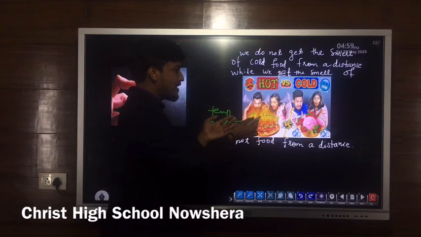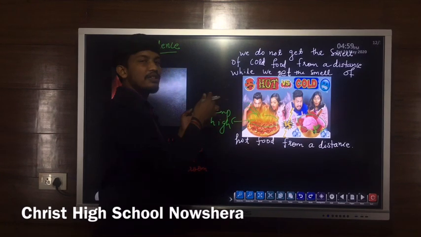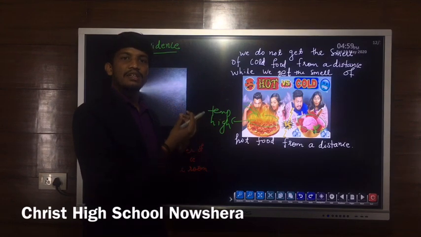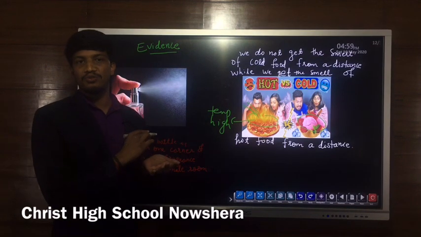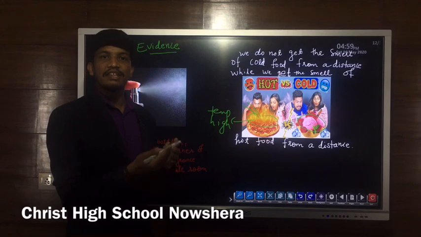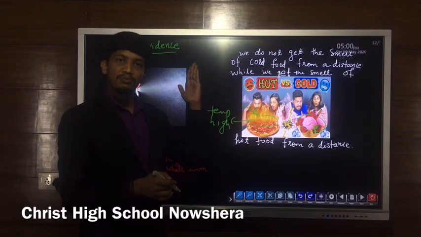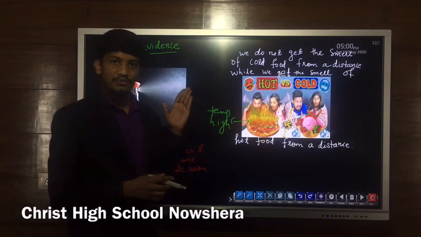The smell is because of some gases. These gases move continuously, and high temperature means the movement of particles will be more, because we have seen that the speed of movement increases with increase in temperature. High temperature, therefore more movement, so that's why you get the smell of hot food easily.